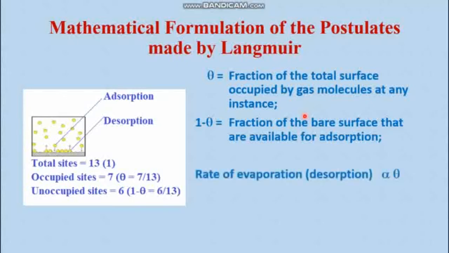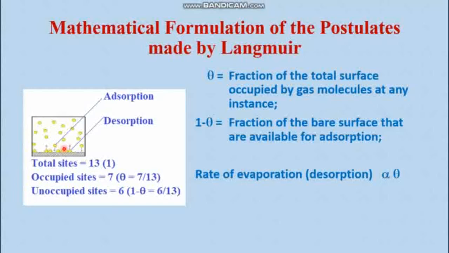So the rate of desorption should depend on the occupied sites. That means the more sites that get occupied, the greater the rate of evaporation becomes. So the rate of evaporation or desorption depends on the fraction of the sites which have been occupied.